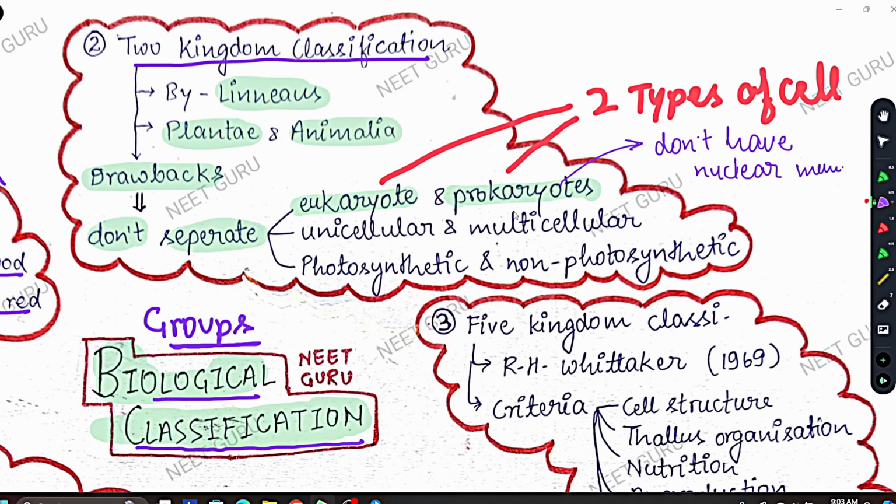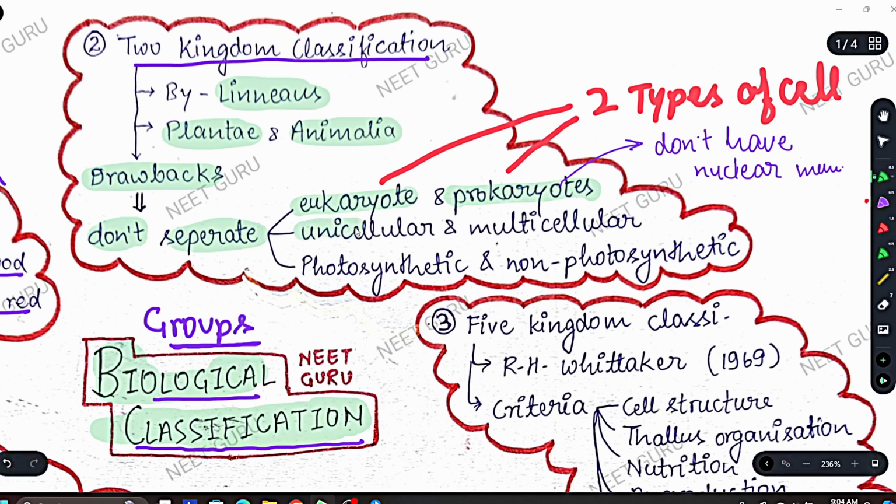Membrane. Okay, so prokaryotic cells don't have a nuclear membrane. However, eukaryotic cells have a nuclear membrane. Now this is a very basic and very deep difference found between organisms, but in the classification given by Linnaeus, that is two kingdom classification, there is no separation of eukaryote and prokaryote. This is the one problem.